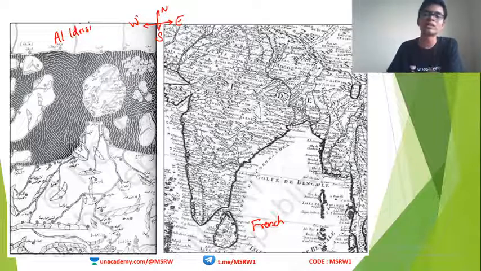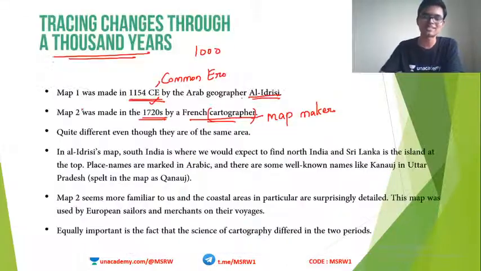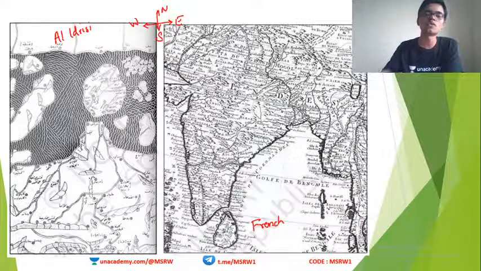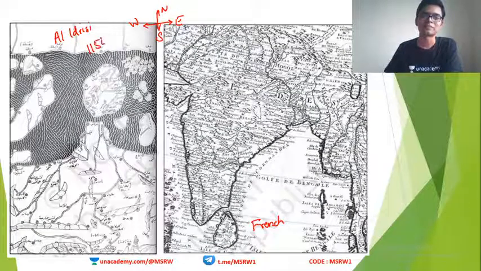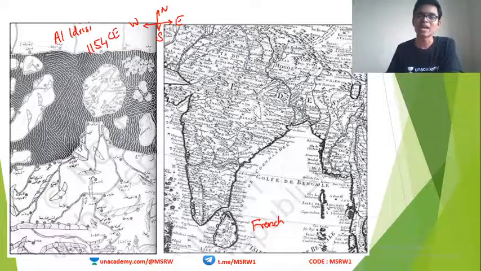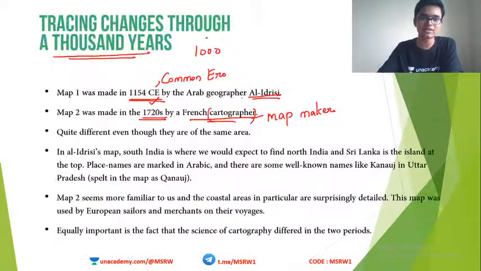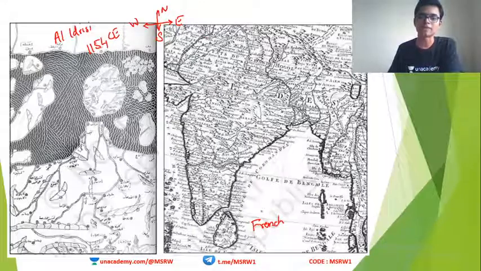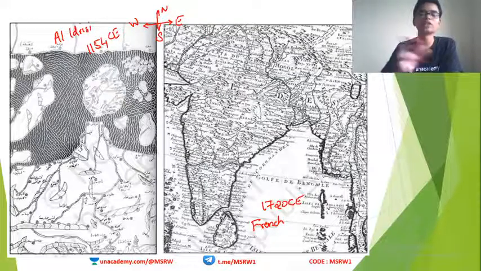But see how India is pictured here. This is basically India as far as 1154 CE is concerned. And around 1720, this is the map. See the huge difference here.